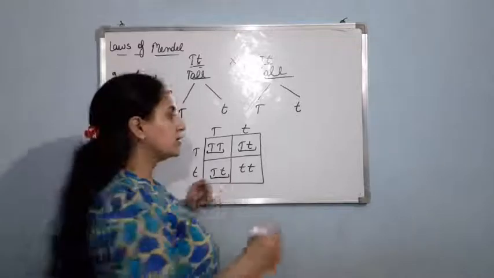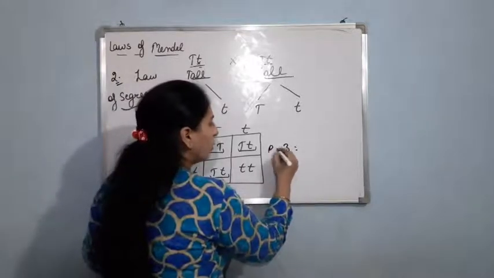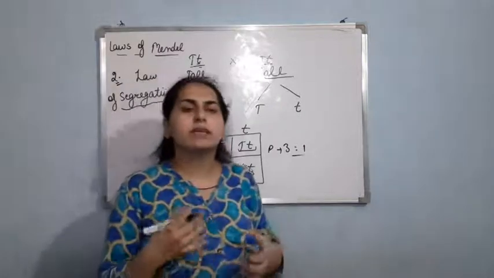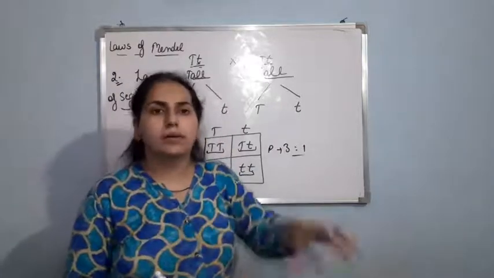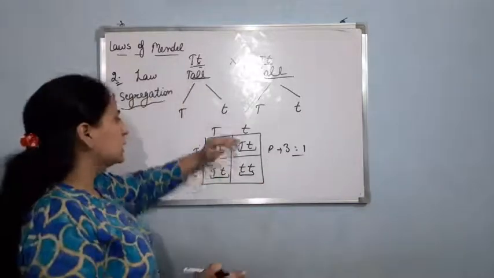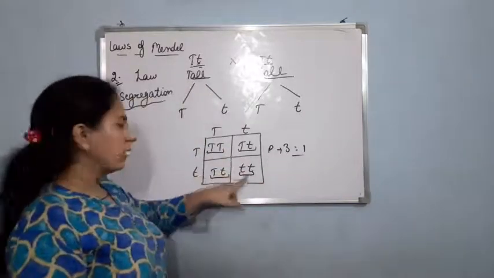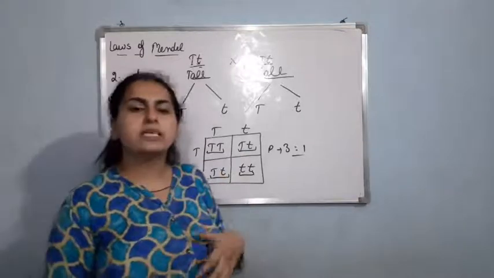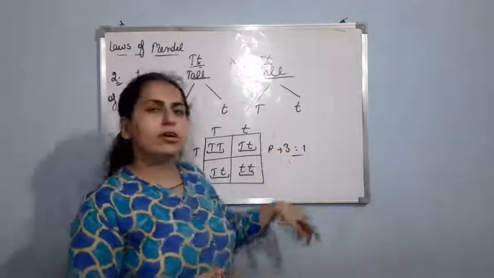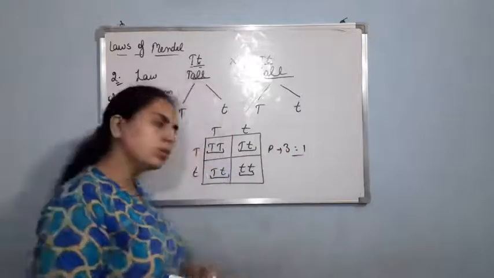So the phenotypic ratio is 3:1. This is dwarf. The phenotypic ratio is when we are considering only the phenotype, that is the morphological appearance. If you see these plants, these 3 will be tall and this one will be dwarf. So we are just considering their morphological character. So the phenotypic ratio came out to be 3:1.